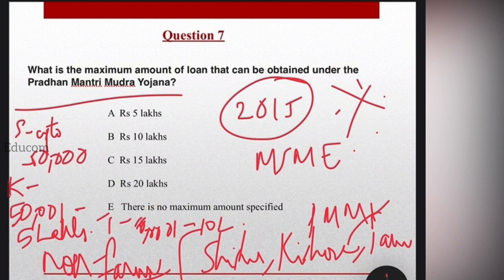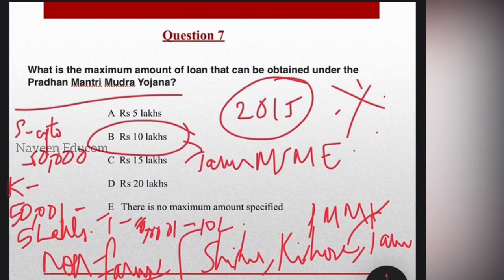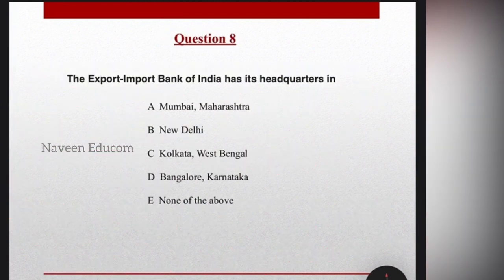So which is the option here? Check out for the option, which is the maximum amount of loan that can be obtained under the Pradhan Mantri Mudra Yojana? So students, it is definitely Tarun, which is 10 lakhs. The maximum value of Tarun is 10 lakhs, which is the maximum amount of loan that can be obtained. So this information is very important.